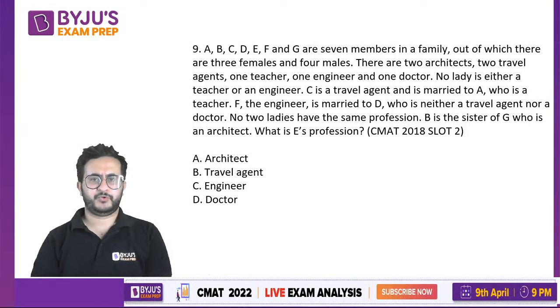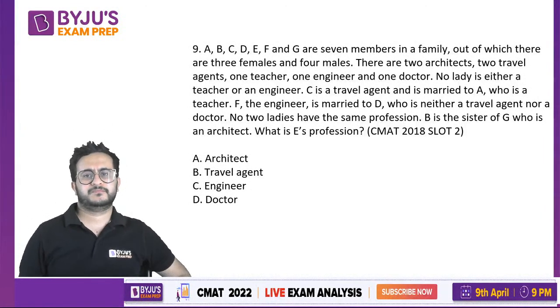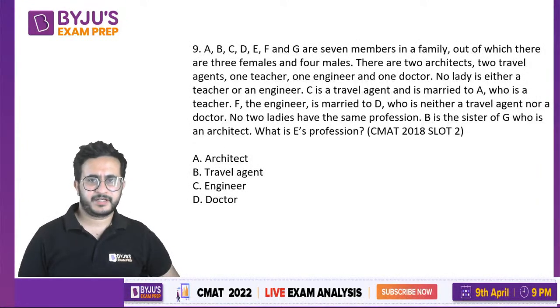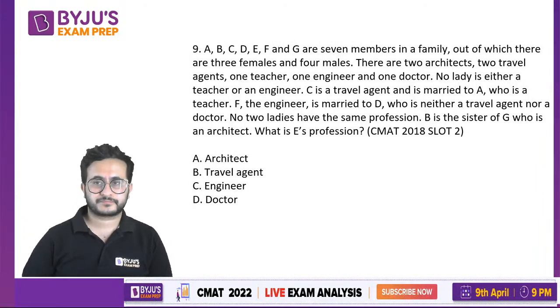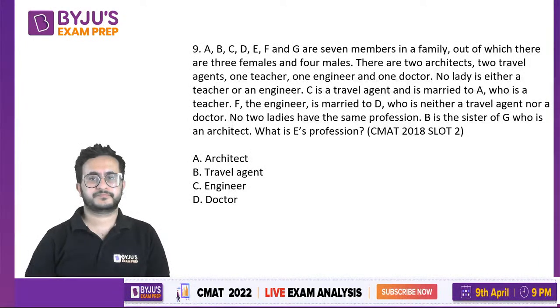Now they have already given you 2 couples. Okay, out of 7 they have given you couples and some family relation also of B and G. So there are 4 males and 3 females.